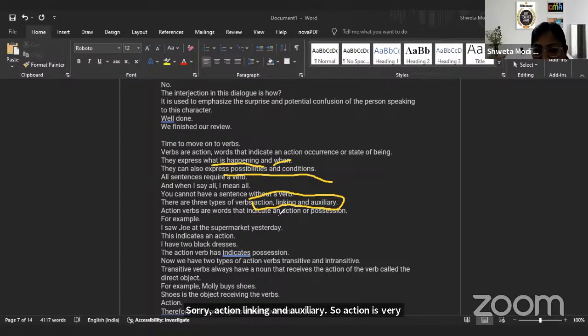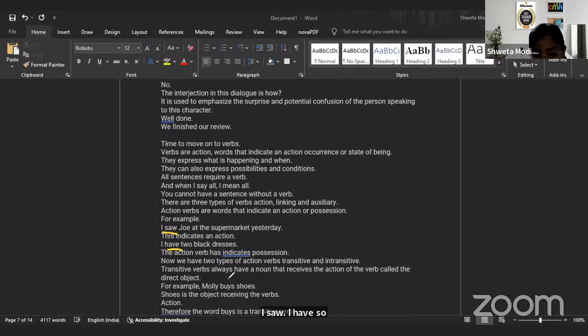So action is very simple. Action is which shows an action, or possession, like I have. Possession means I have something. And action means whatever work has been done. I saw, I have. So have indicates possession.